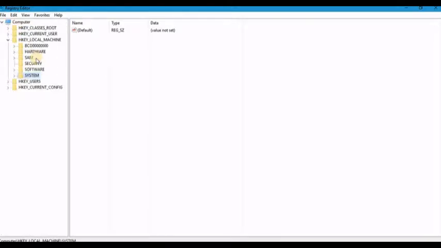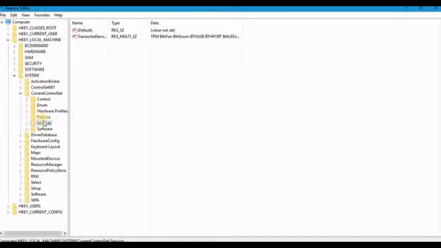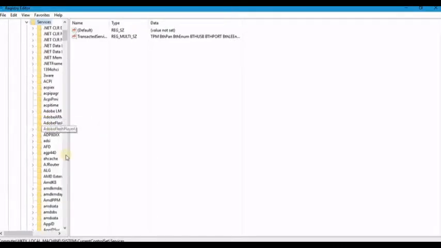Click on System. Again, a lot of folders and subfolders will appear. Now go to CurrentControlSet, click here, and go to Services.